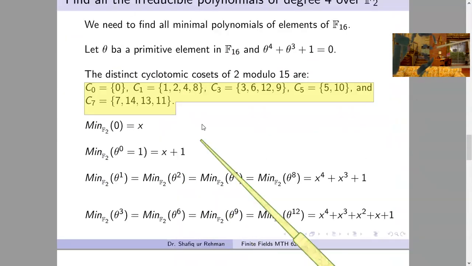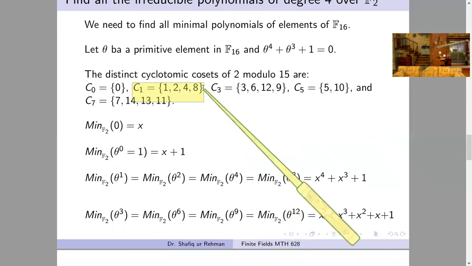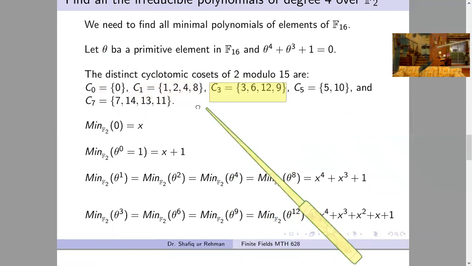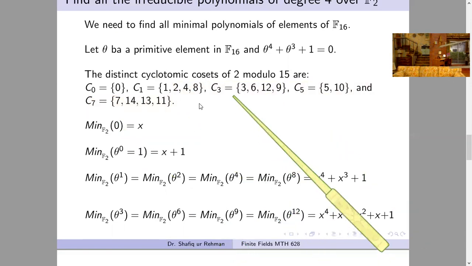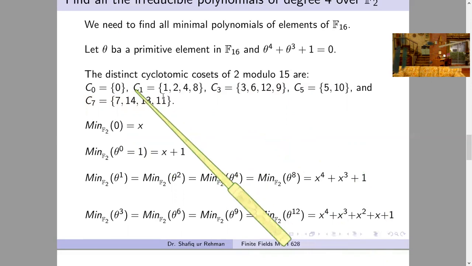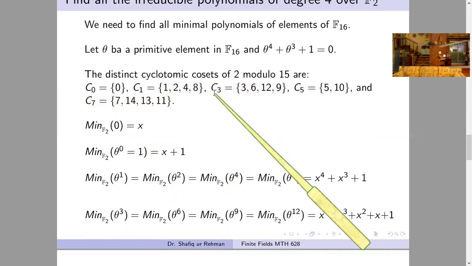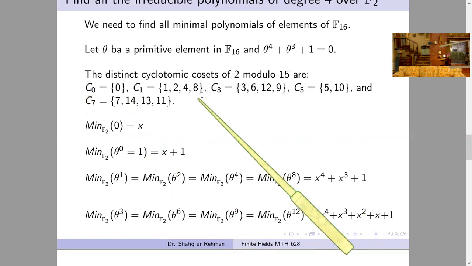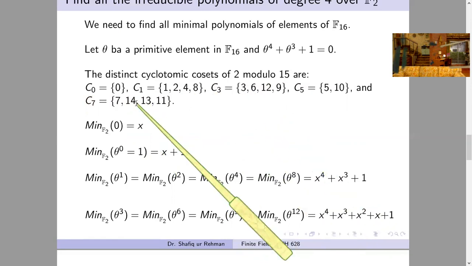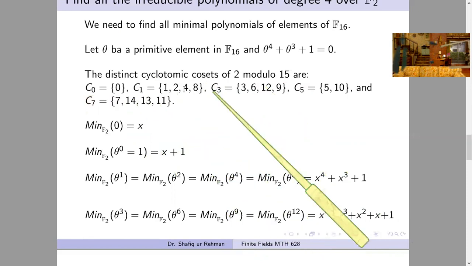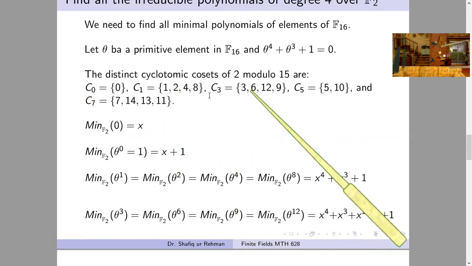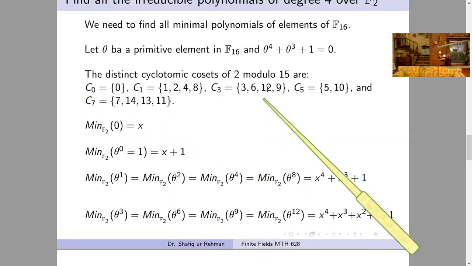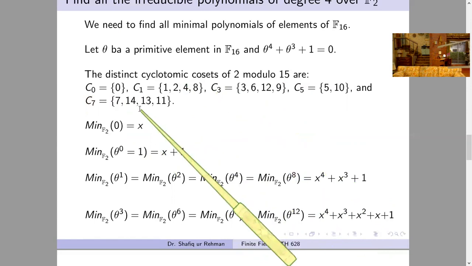And here notice that among the cyclotomic cosets we have three cosets of cardinality 4: C1, C3 and C7. Therefore, we will get three monic irreducible polynomials of degree 4. From here we get the message that we will get three such polynomials of degree 4.